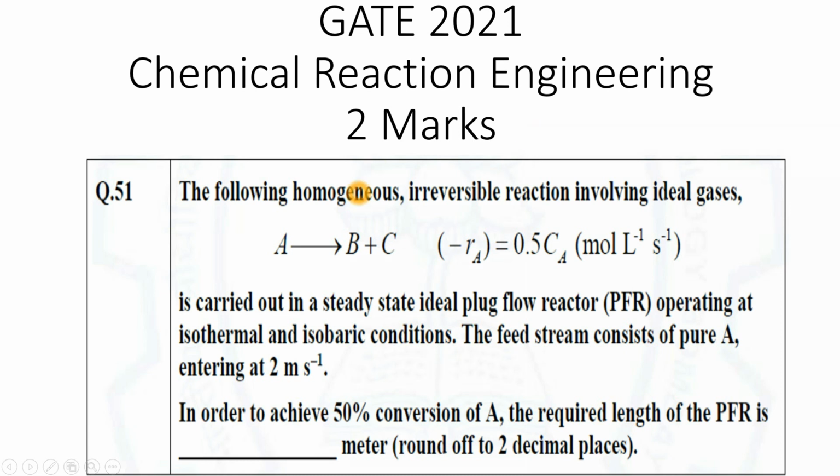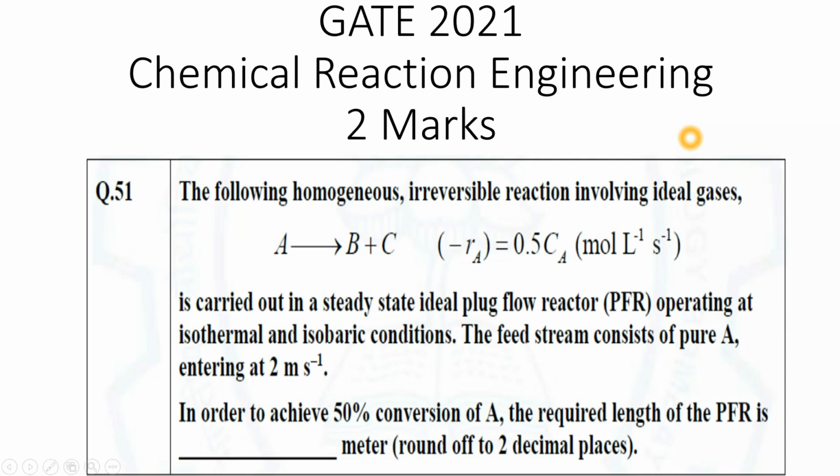So our next question is from GATE 2021 Chemical Reaction Engineering for 2 marks. The following homogeneous irreversible reaction involving ideal gases. Please note it down. It is gases, ideal gases. A gives you B plus C, and the given rate equation is carried out in a steady state ideal plug flow reactor operating at isothermal and isobaric conditions. The feed stream consists of pure A entering at 2 meter per second. In order to achieve 50% conversion of A, the required length of the PFR is.